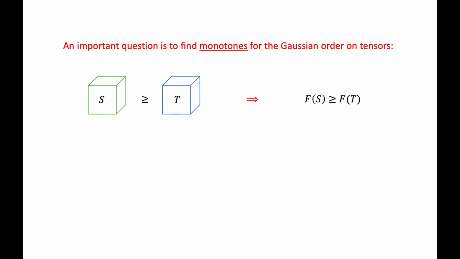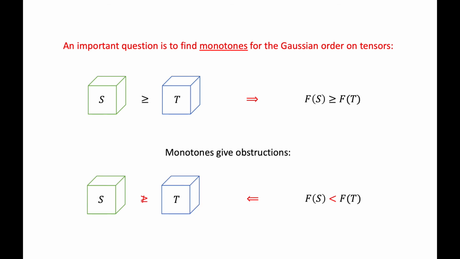An important question then is to find monotones for the Gaussian order on tensors. A function f from tensors to the real numbers is called a monotone if whenever s is bigger than t, it holds that f of s is at least f of t. Monotones can be very useful because they give obstructions. Namely, if f of s is strictly smaller than f of t, then s cannot be larger than t. So we can think of monotones as some kind of lower bound methods in the sense of complexity theory.